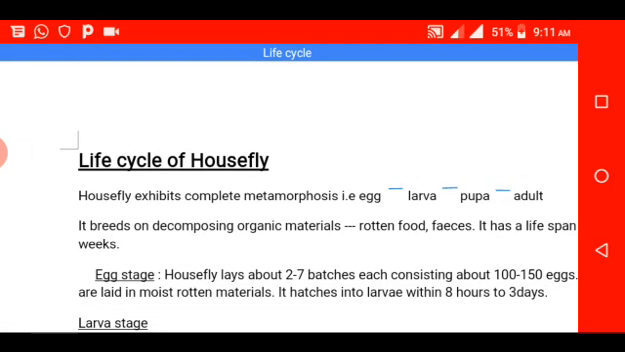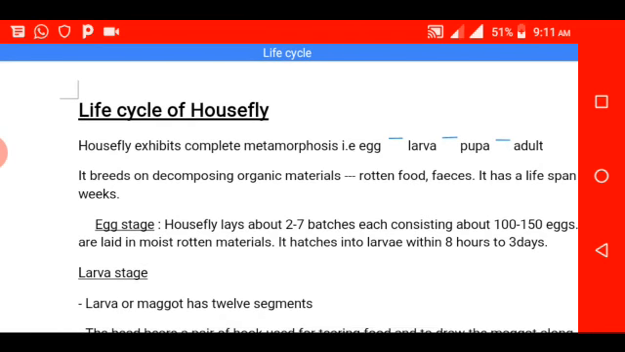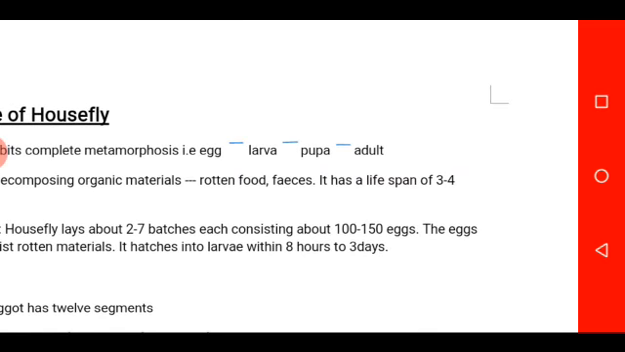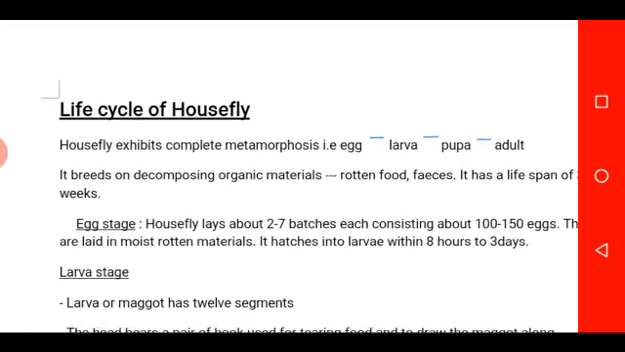Now, life cycle of housefly. Housefly exhibits complete metamorphosis. That is, it develops from egg to larva, larva to pupa, pupa to adult. Housefly breeds on decomposing organic materials, as we all know. You find housefly on rotting food, dumping areas, or on feces, etc. It has a lifespan of 3 to 4 weeks. Now it develops from egg to adult stage.